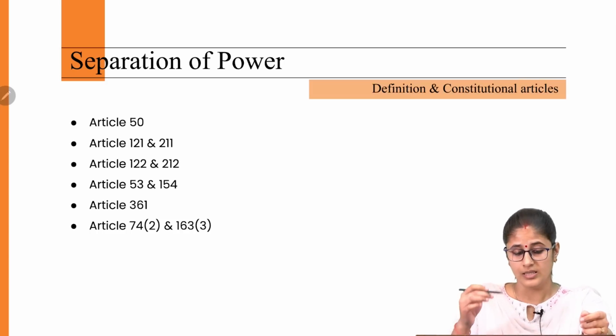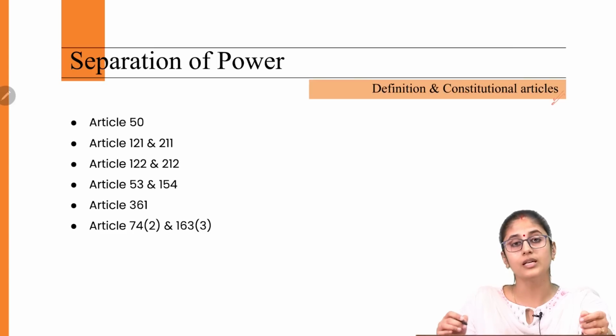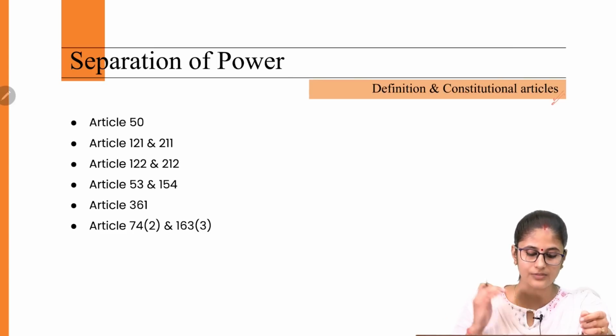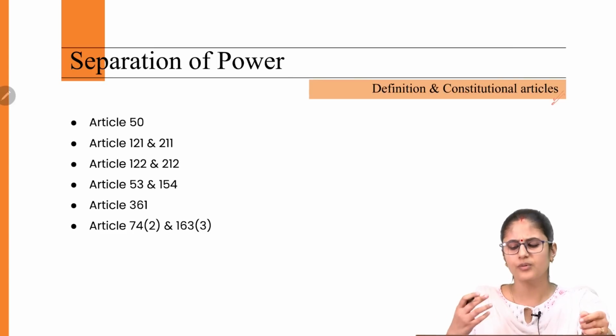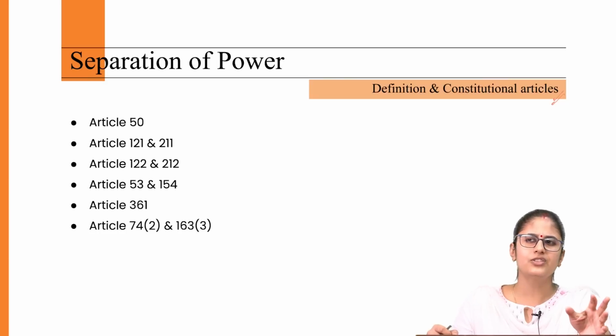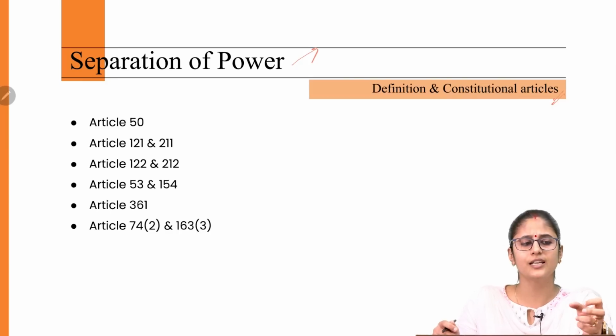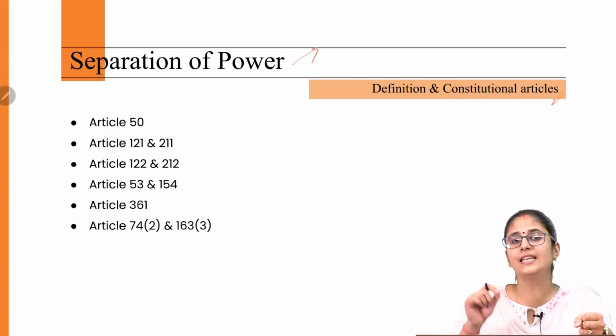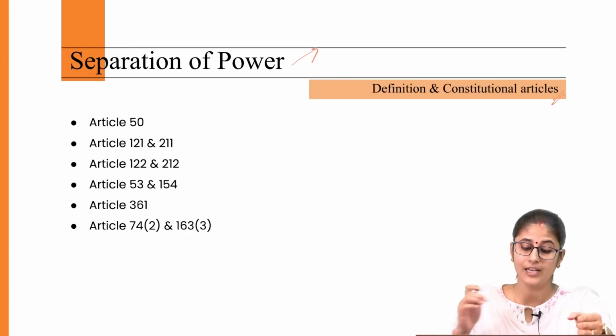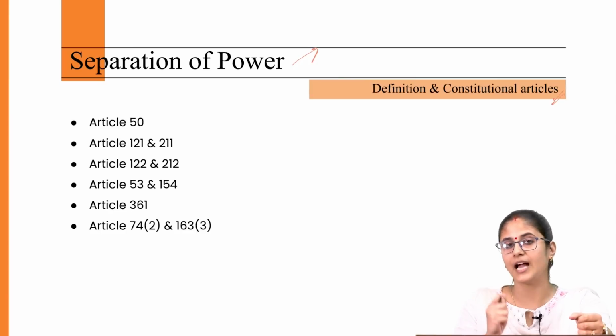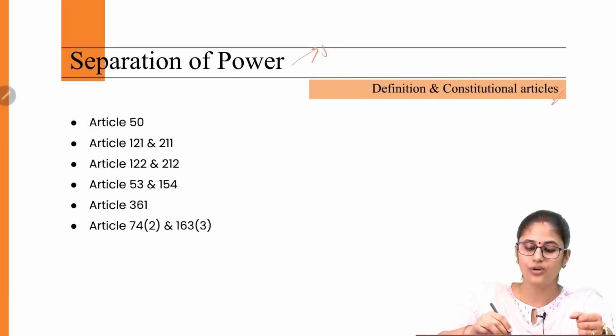Now, the separation of power is also found in our Indian Constitution through various constitutional articles. Before we cover these articles, let's briefly discuss the significance of separation of power. Separation of power ensures that there is no concentration of power in the hands of one particular organ. And if there is no concentration of power in the hands of one organ, there would not be any despotic tendencies.